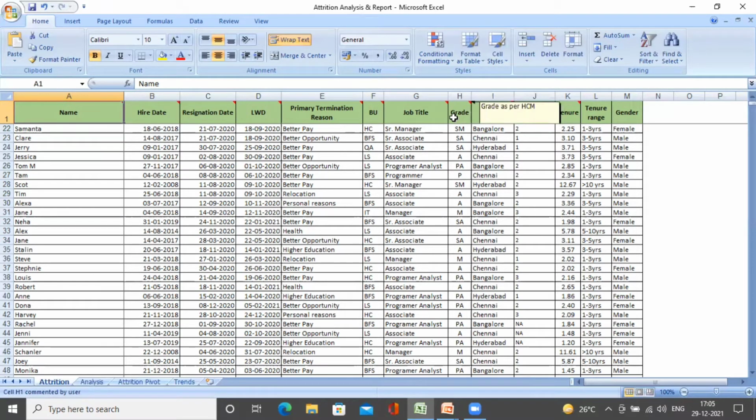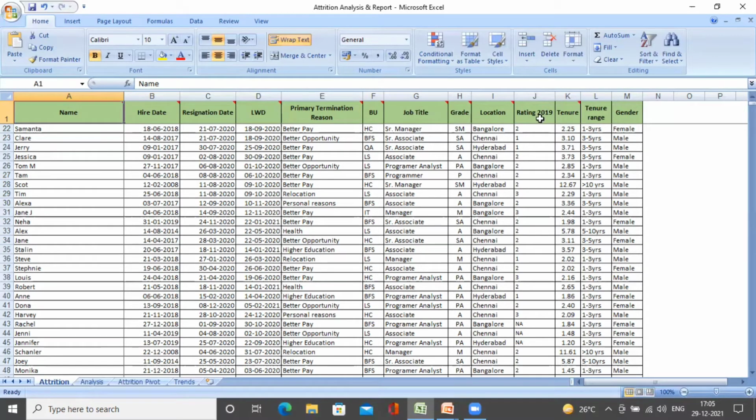Grade is again as per HCM, which is in line with the job title. The next thing that we would look into is the location, the location where the organization's office premises are located. And here we are looking at pan-India locations of this particular organization.